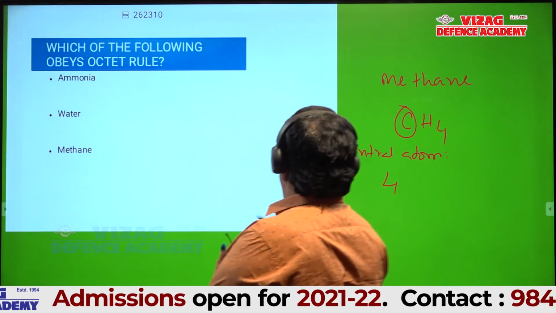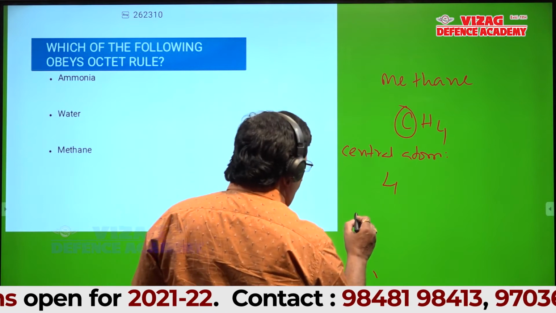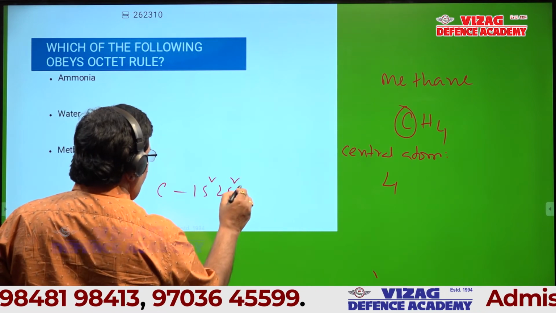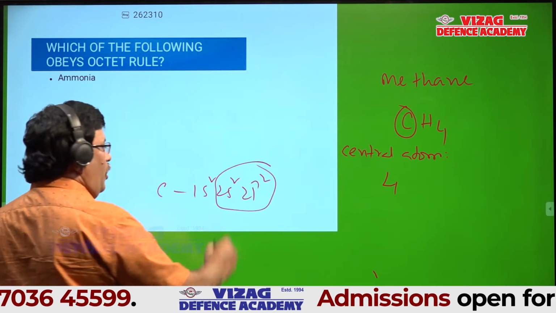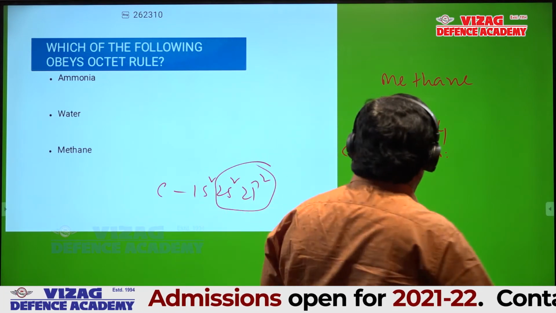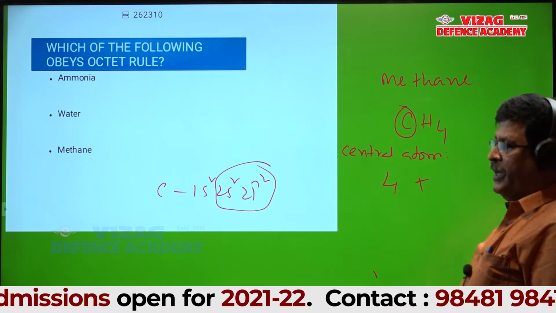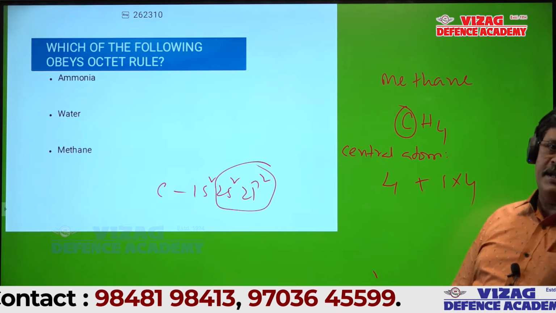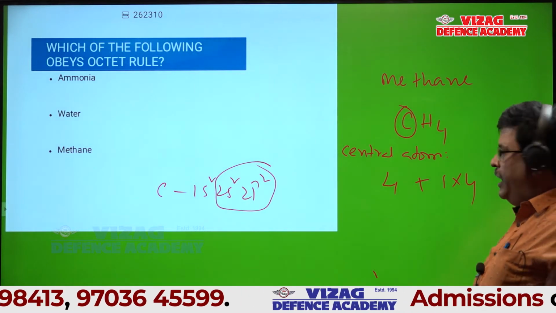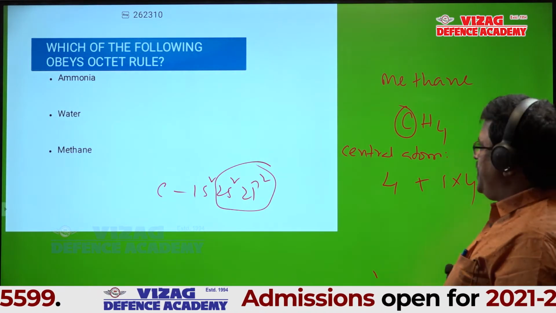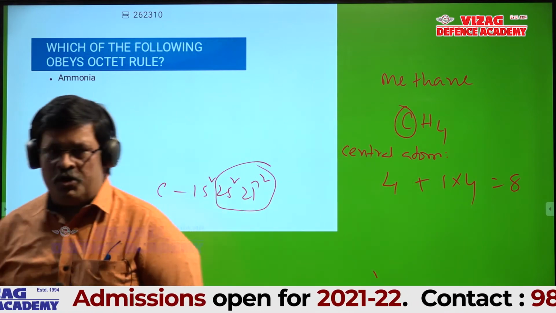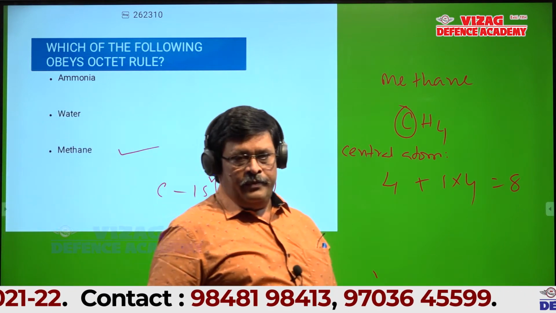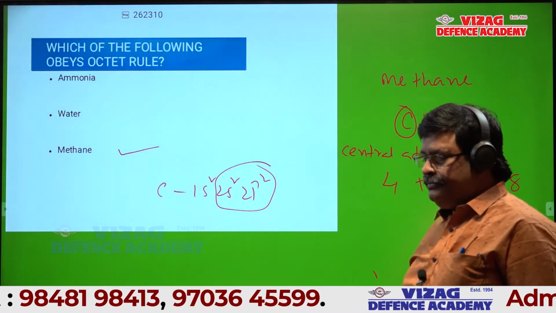So carbon's electronic configuration is 1s2 2s2 2p2. Am I right? So the number of electrons in the valency shell of carbon is 4. So carbon contributes 4 electrons. Each hydrogen contributes 1 electron for bonding. 4 hydrogens contribute 4 electrons. So the total number of electrons is 8. 8 is an octet. So methane obeys the octet rule. Is it okay?